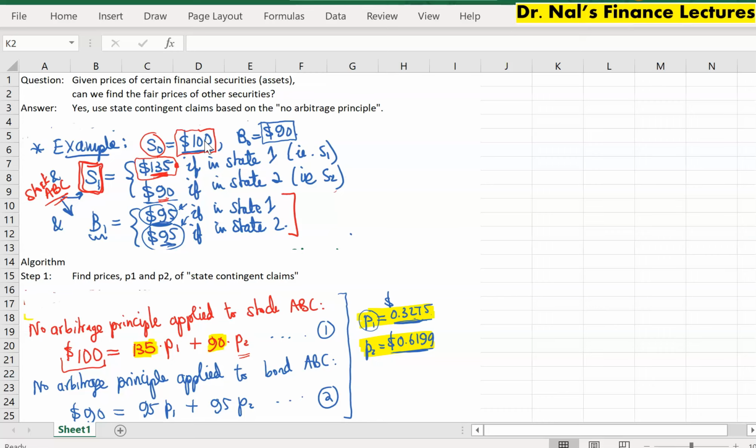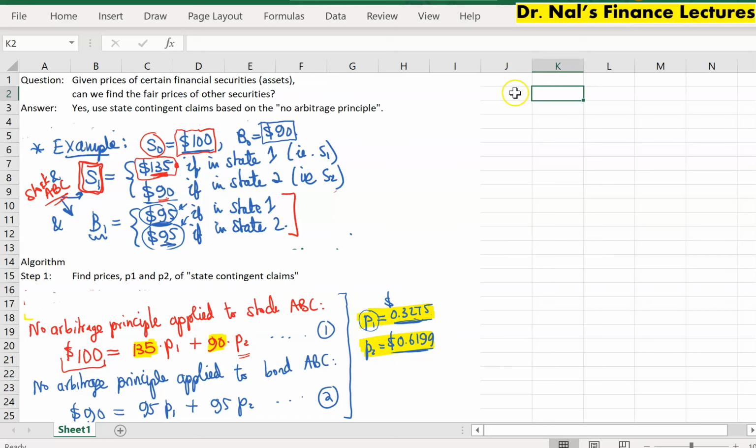And we do pretty much the same thing for the bond. It turns out that because the bond pays $95 regardless of the state we're in, we need exactly 95 units of state 1 contingent claims and 95 units of state 2 contingent claims. And now we manually calculated the solution to this system of equations, and we found the state contingent claims had the following prices.